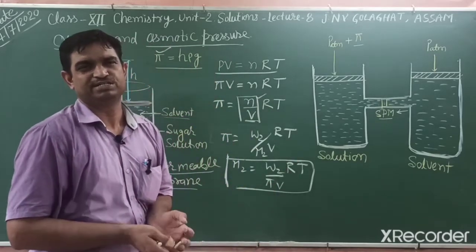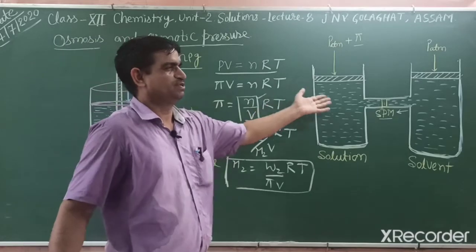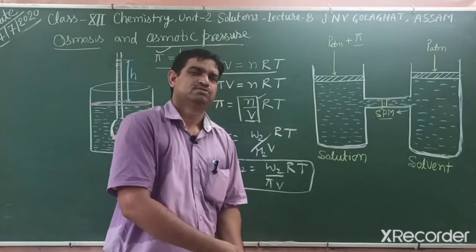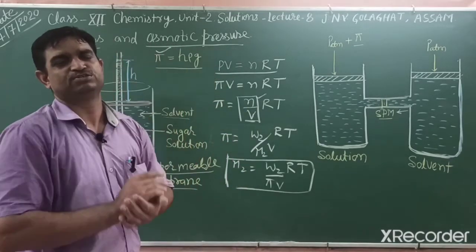So these are the advantages. Osmosis occurs at room temperature, so no need for depression in freezing point and elevation of boiling point.